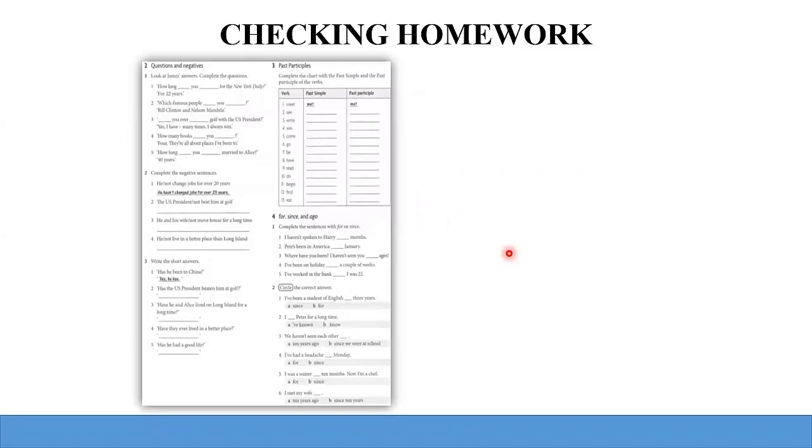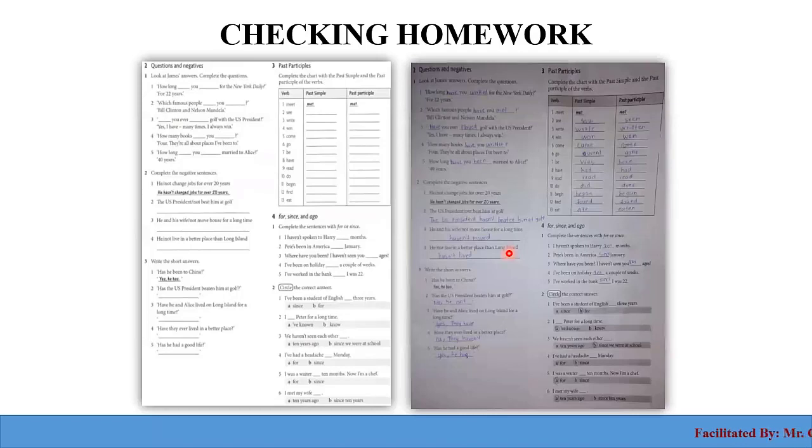Before we start the new lesson, we have to check for homework. Some of you sent homework to me, so I chose one from your classmates. This is our previous homework. Number 2 here, questions and negatives. Number 1, look at James' answers, complete the questions. 1, how long have you worked for the New York Daily? Yep, 22 years. That's correct. Number 2, which famous people have you met?